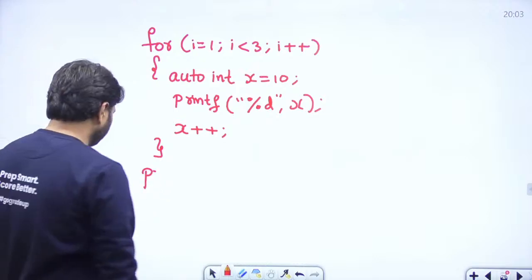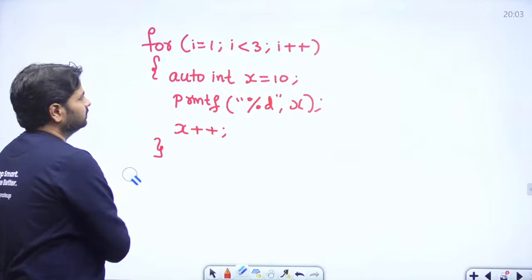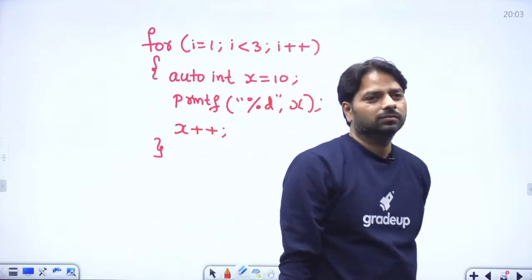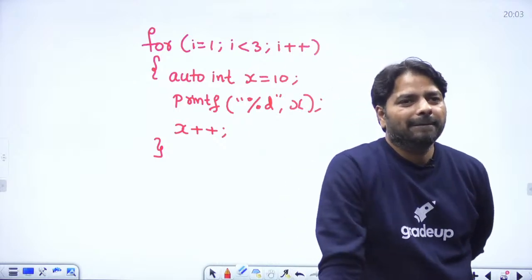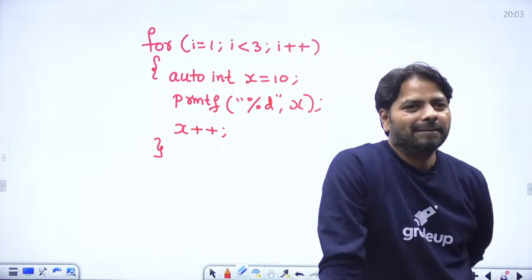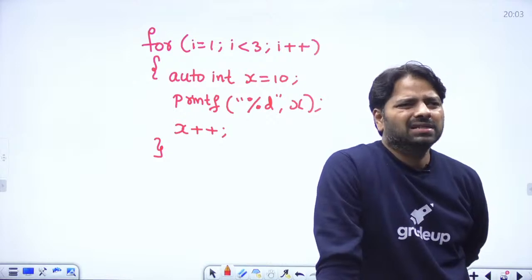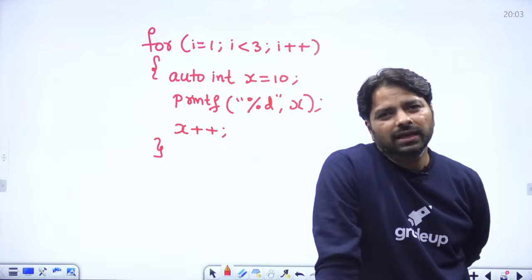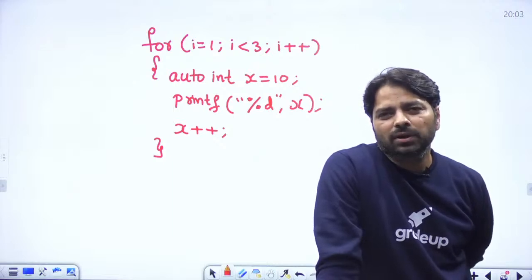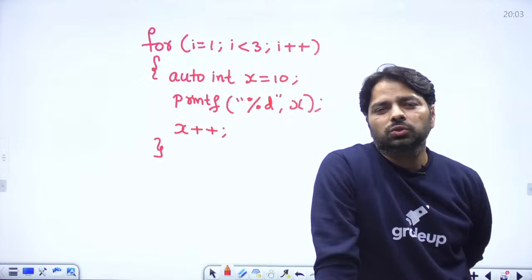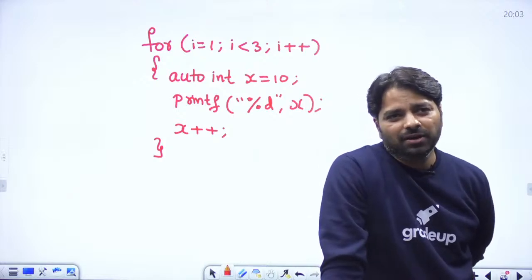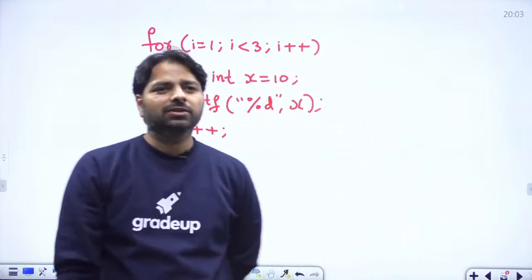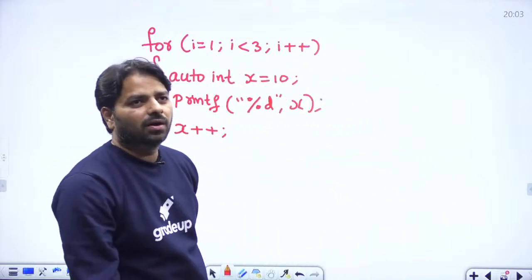Okay, find the output. Assume i is an integer variable. One example for practice. I can't make you practice C programming, guys. You know, in the GATE exam, if you get a C programming question, it can take 1 to 2 hours if you don't handle them properly. If I make you practice, you need a whole day. Of course, I can give you expected questions. Okay, what is the answer?